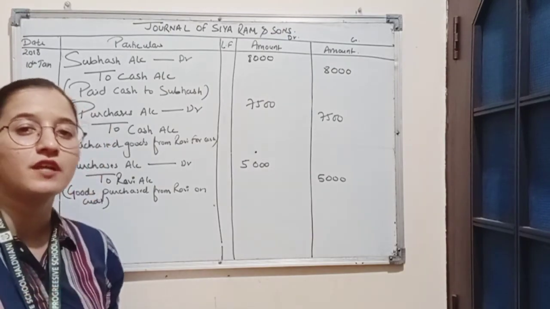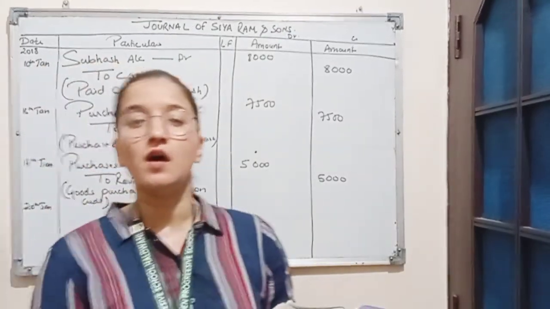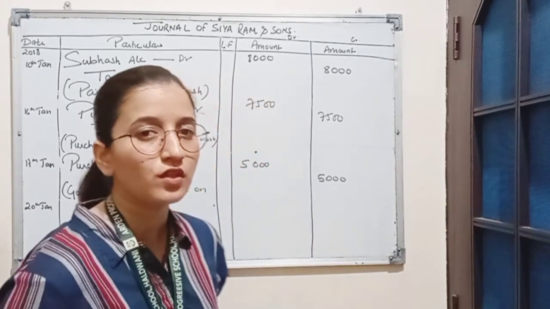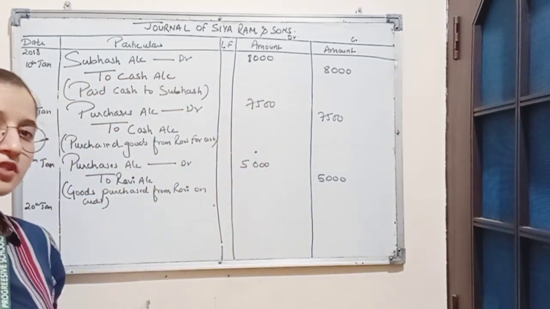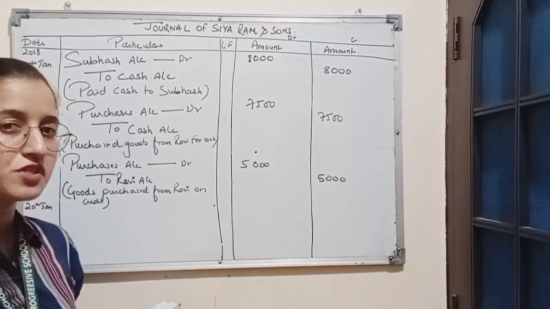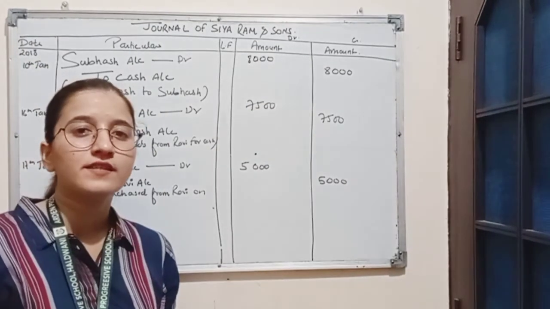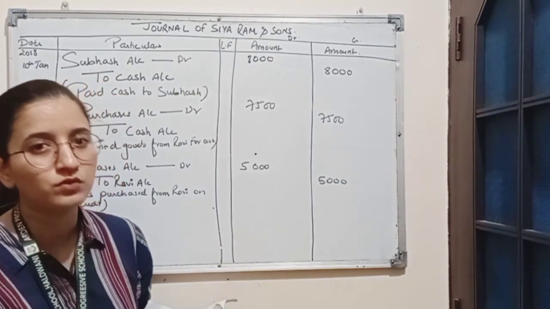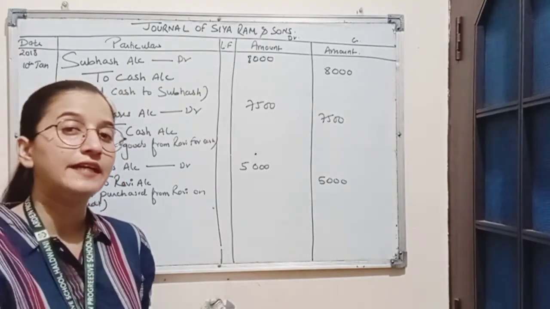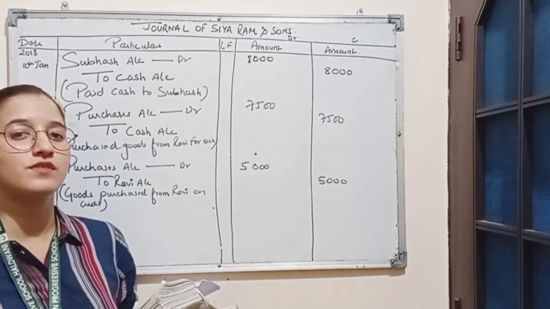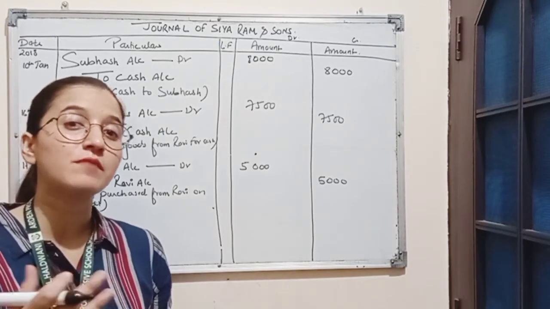So here machinery has been purchased. We know machinery is an asset. So here two accounts are affected. First machinery account and second cash account. Both the accounts are asset here. And all assets comes under real account. Rule for real account is debit what comes in, credit what goes out. So here we are purchasing machinery for cash.